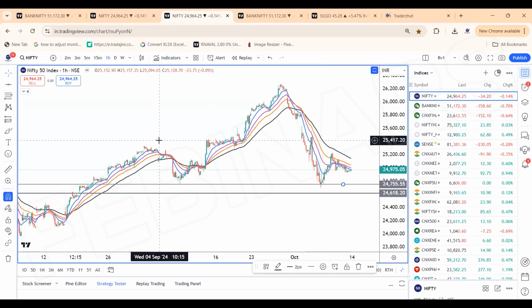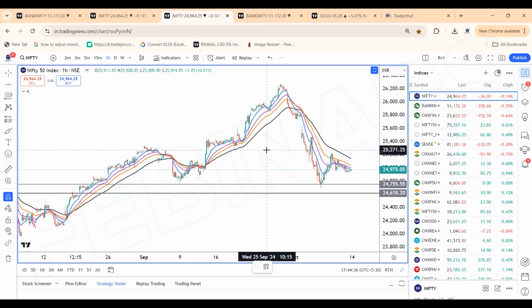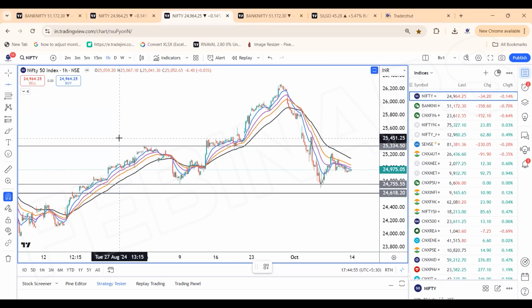So what are the target points on the upside? Basically 25,000, approximately 25,340 zones, and the next zone of confluence is 25,425, which is what we are marking, where the price action congestion has happened.